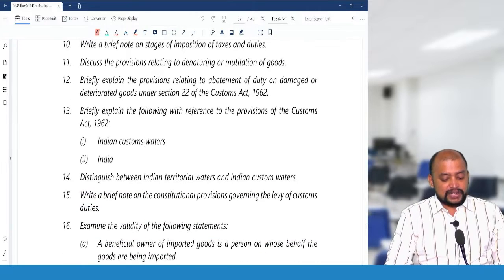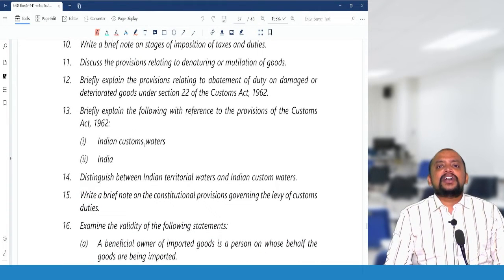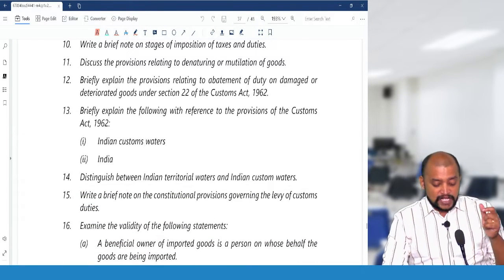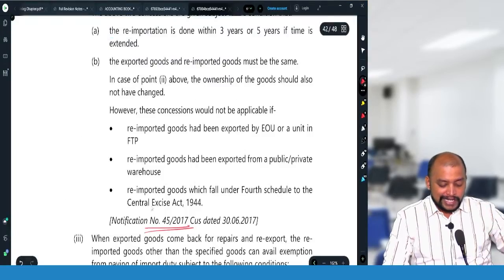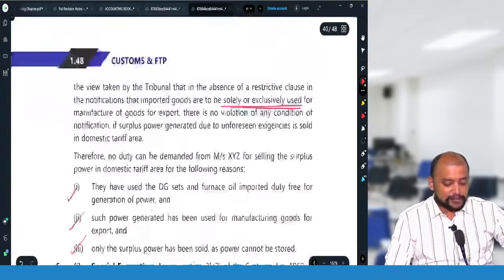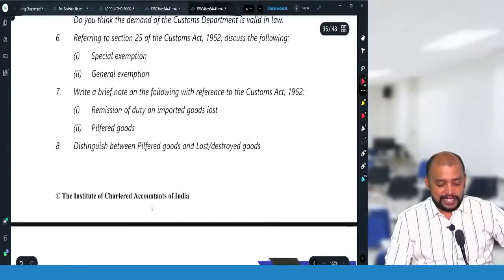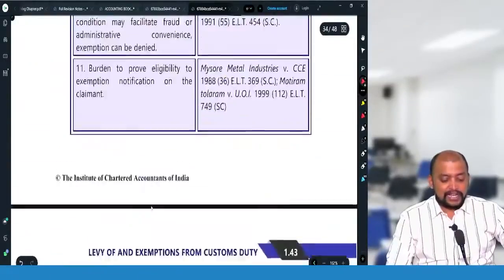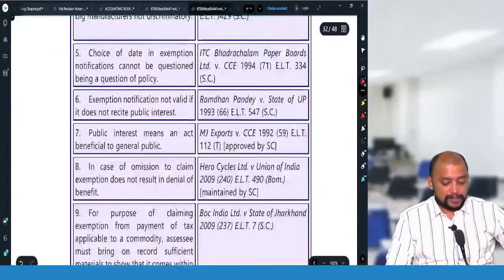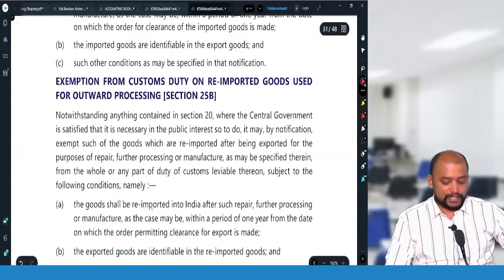Discuss the provisions relating to denaturing or mutilation of goods. As per section 24, in case of denaturing or mutilation of goods, there is no need to pay the customs duty based on the twin purpose. Whatever purpose for which we have imported, for that only we need to pay.